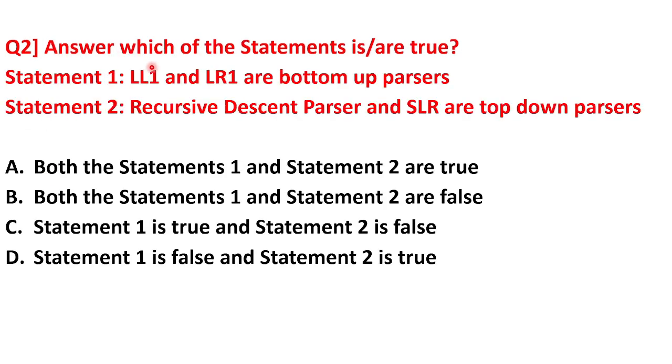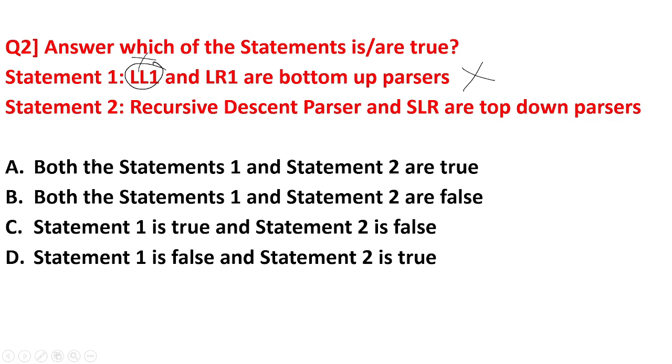Next, question number 2, which of the statements are true. Statement 1 given was LL1 and LR1 are bottom-up parsers. Statement 2 was given as recursive descent parser and SLR are top-down parsers. Now, both these statements are false. Why? Because LL1 is a top-down parser and only LR1 is a bottom-up parser. But here what is given in statement 1? Both LL1 and LR1 are bottom-up parsers, which is not correct. So statement 1 became false because LL1 is not a bottom-up parser.